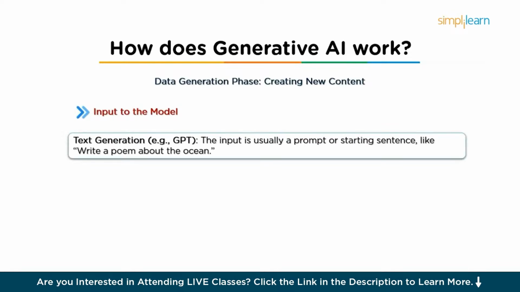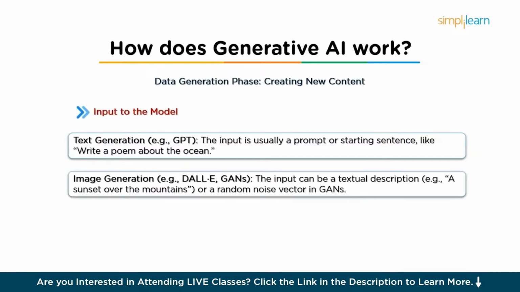The first being text generation. In text generation, for example, like GPT, the input is usually a prompt or a starting sentence. For example, if you give a prompt like "write a poem about the ocean," the model will use that as a basis for generating the poem. And next we have image generation.